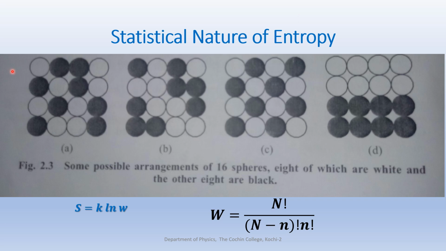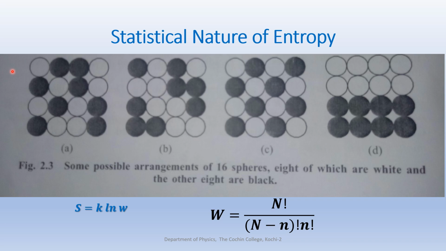So here in the first two diagrams, figure A and B, there is no specific order. They are disordered and random. But in the third one, every dark ball is surrounded by a white ball. And in the fourth one, every dark ball is clubbed together and the white balls are also clubbed together.